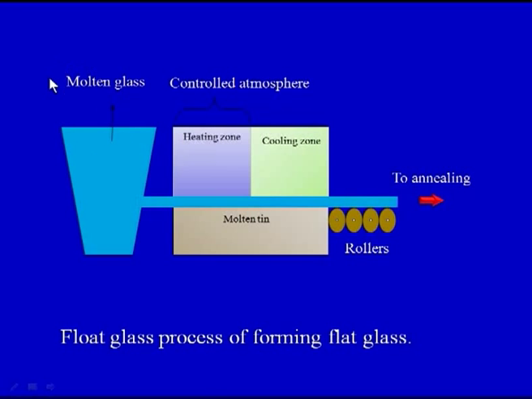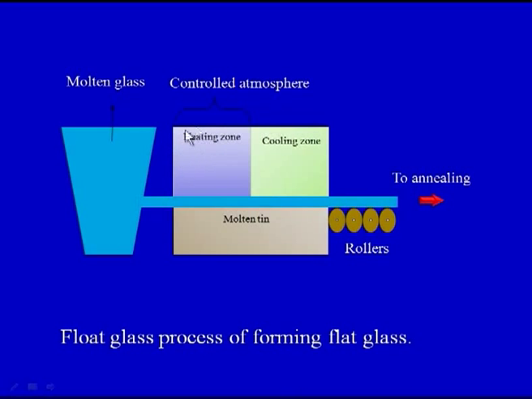This is containing the molten glass, and this particular section is under the controlled atmosphere. This particular section on your screen you can see. This section is under the controlled atmosphere, and this is the molten glass. So, once the raw material is available, we have already melted the glass flows through this controlled atmosphere.